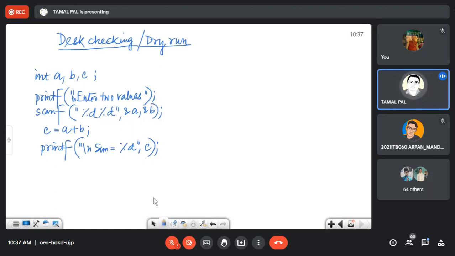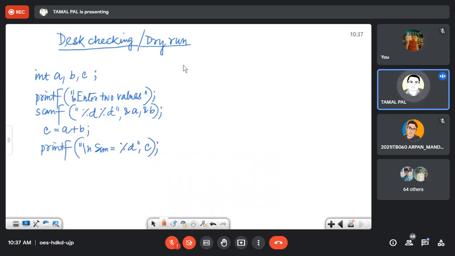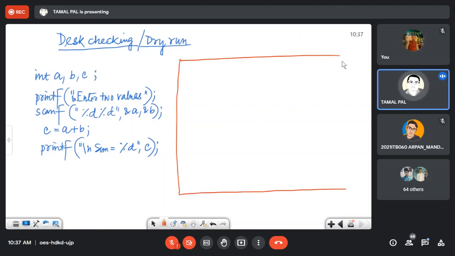Now, how do you do desk checking on it? In desk checking, you have to divide your page into two parts. Okay, let me divide vertically. It will be much better in that case.